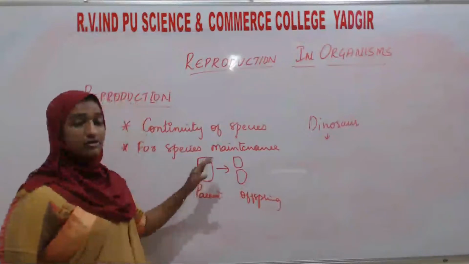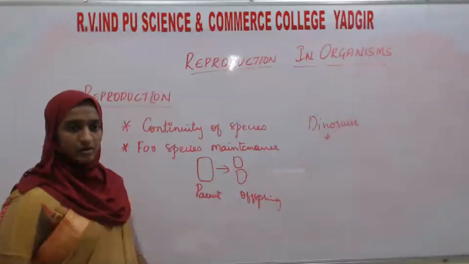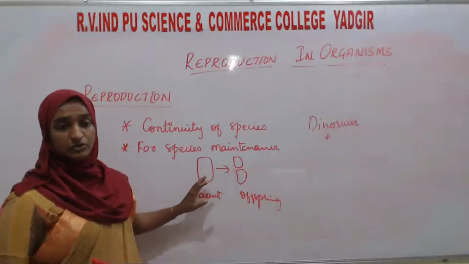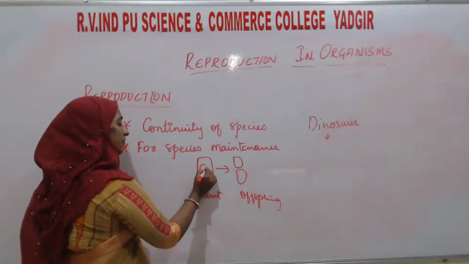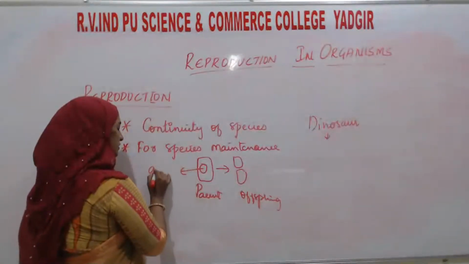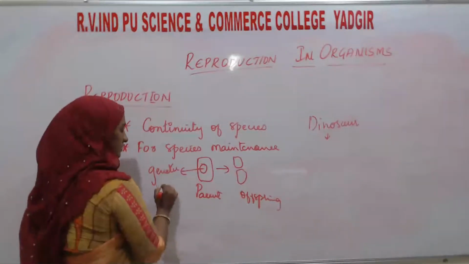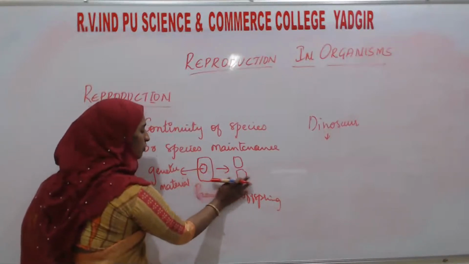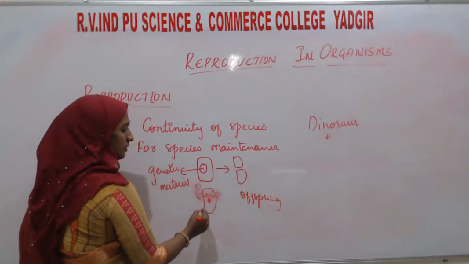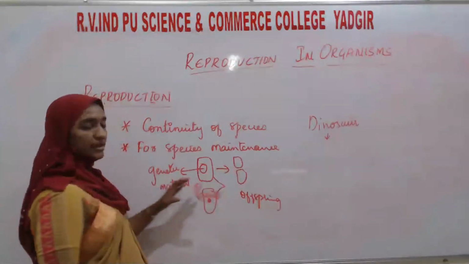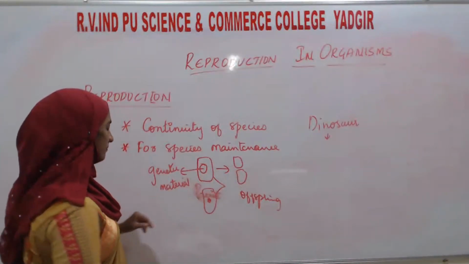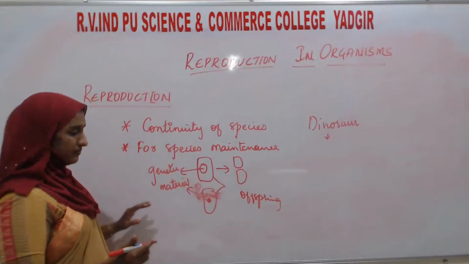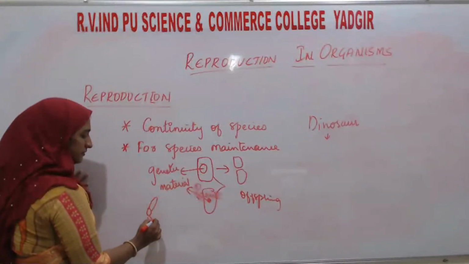How? Because they are going to reproduce through cells. If we take the example of human beings or animals, they reproduce through cells. This cell will have a nucleus, and this nucleus will have the genetic material. Among parents, there will be two parents. Two parents are going to fuse and form the next generation. These also will have genetic material. In the genetic material, there will be the presence of chromosomes.